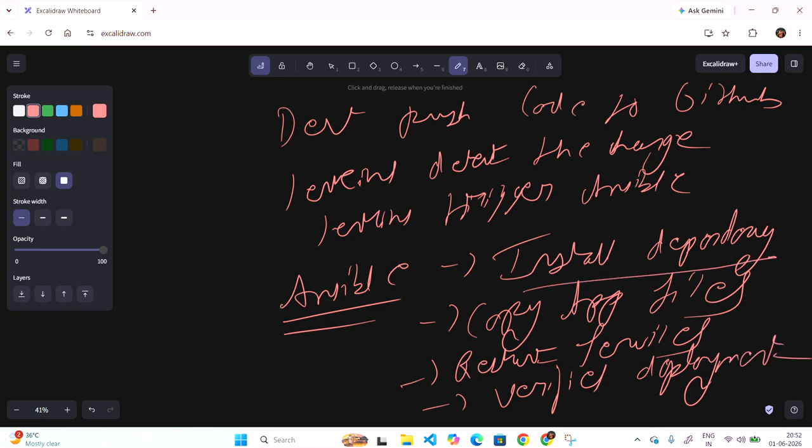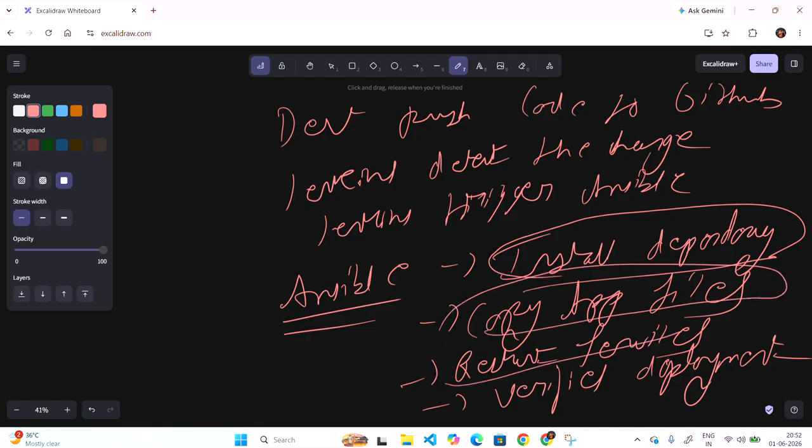First it takes care of installing the dependencies, copying the application files, restarting the services, and verifying the deployment. That's it. The user gets the updated application.